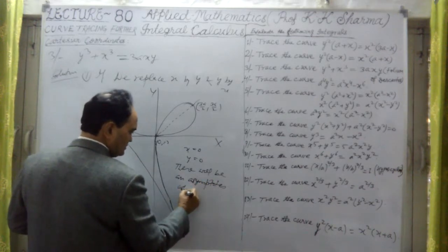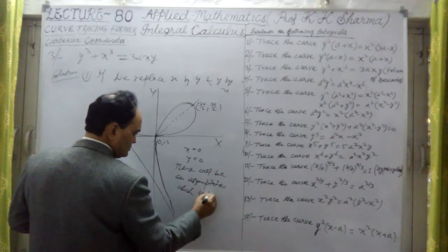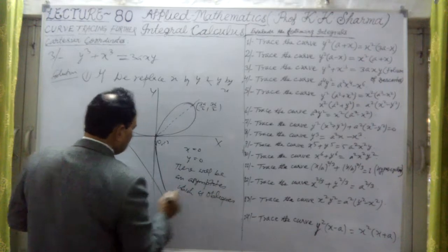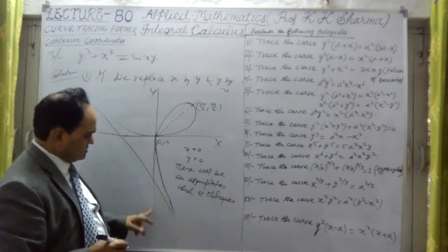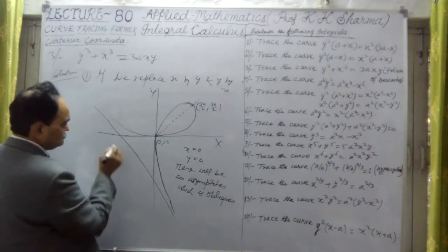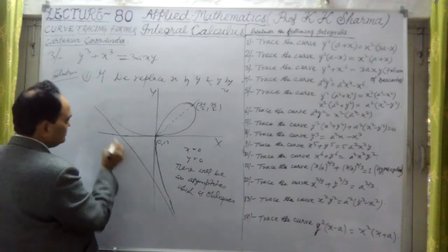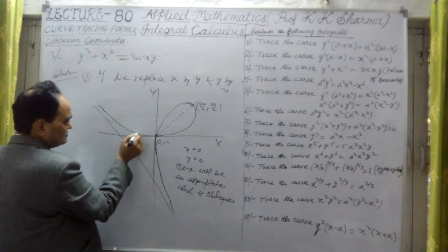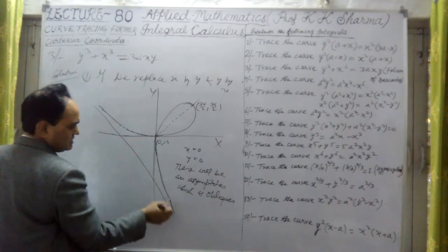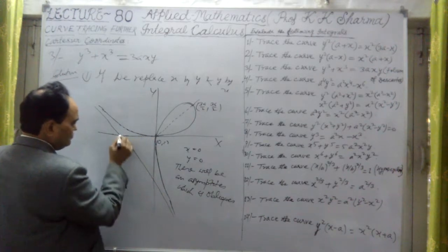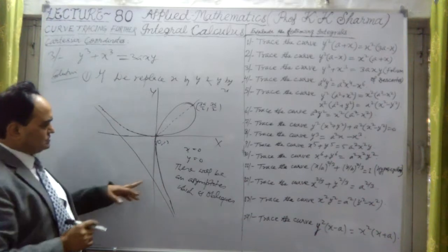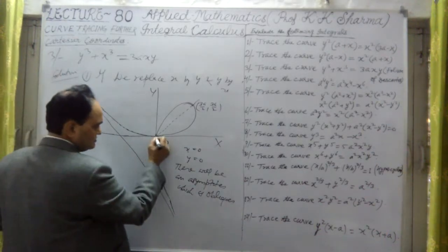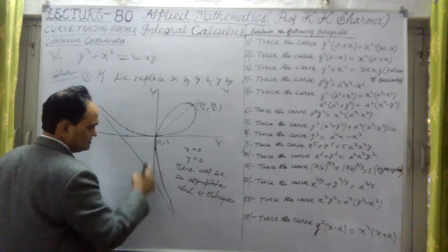Along the x-axis the tangent line is not there, but this oblique asymptote is there, which intersects the lines x-axis and y-axis at these two points. So these points can be calculated, but the tangents at these points are the x-axis and y-axis.